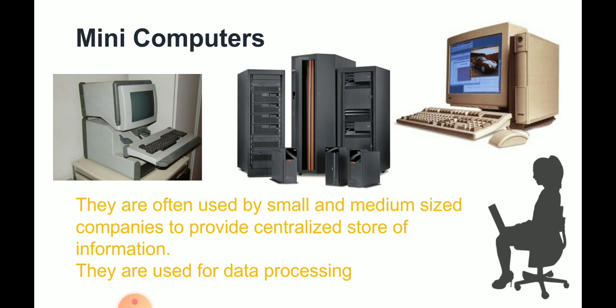It can execute 5 million instructions per second. It generally consists of 2 or more processors. A minicomputer can serve up to 4,000 connected users simultaneously. It is normally accessed by users via a personal computer or terminal. A device with a monitor and keyboard is called a terminal. So you can see the pictures of minicomputers.